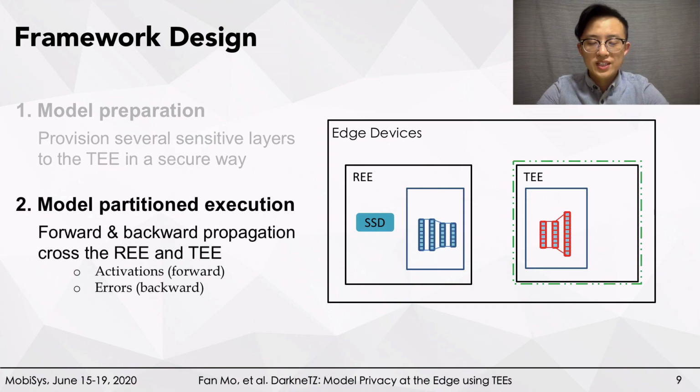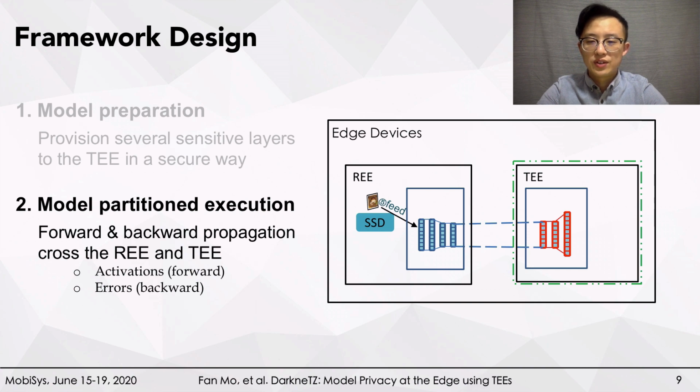For the model partition execution, it generally has 5 steps. After all layers are loaded, we feed data into the model. Then the model does forward and backward propagation across the REE and the TEE. More specifically, during forward propagation, the activation of the last layer in the REE is transferred to secure memory in the TEE.